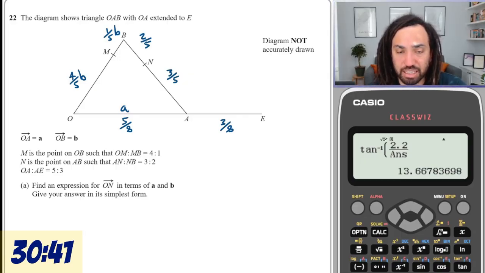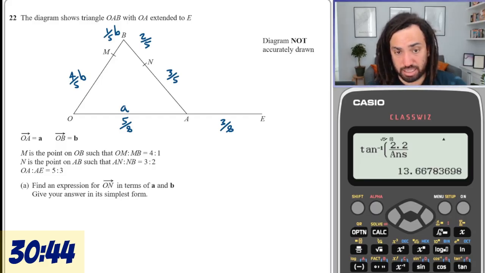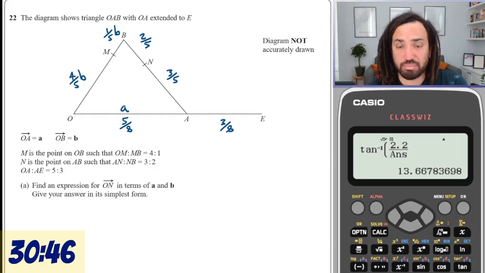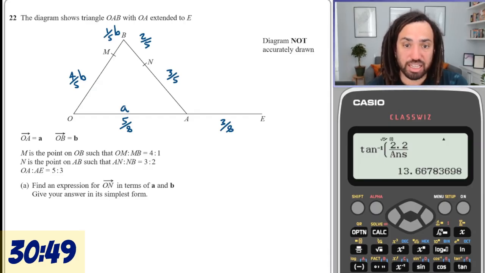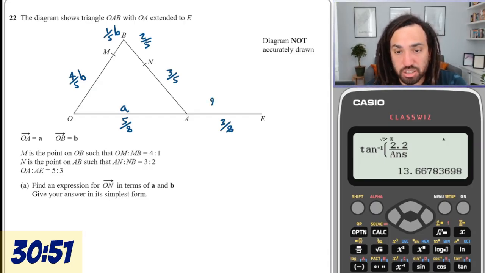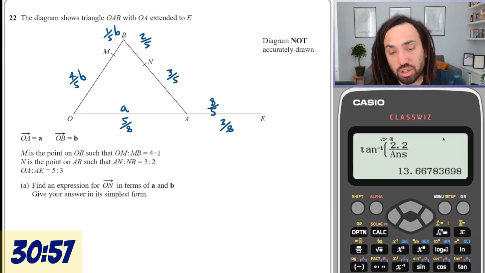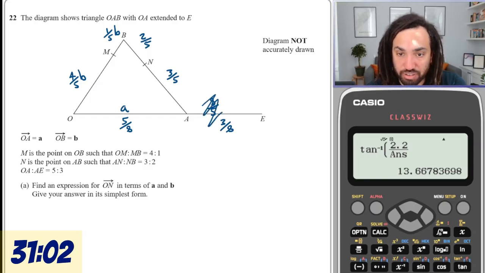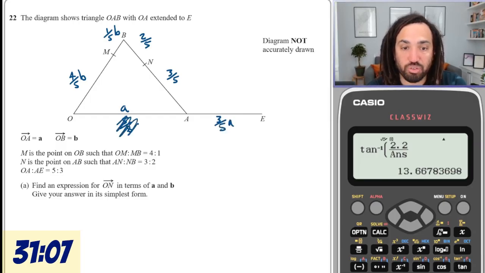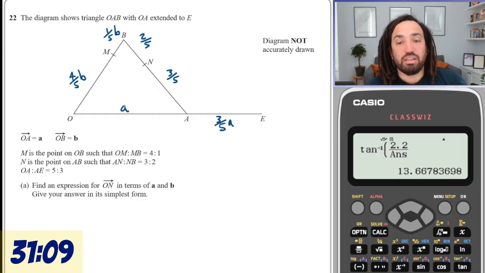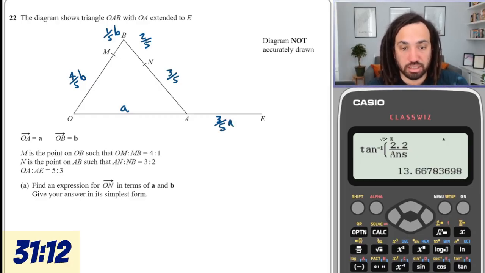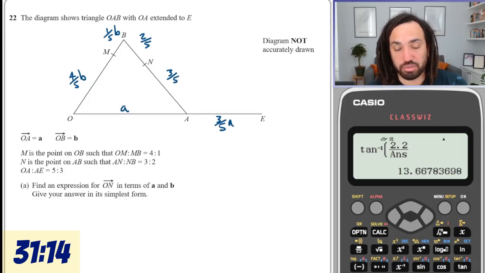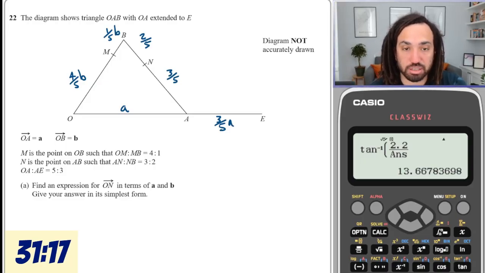If that is A, then this part here, we would need to divide it by 5 and then times it through by 8. So this will be 8/5 of A. The whole way along would be 8/5 of A, but we just want that tiny bit, so that will be 3/5 of A. Okay, so this is 3/5 of A, and that whole thing there is A. Yes, we divide it by 5 and then we times it by 3 is another way of just thinking about it. Apologies that took so long.